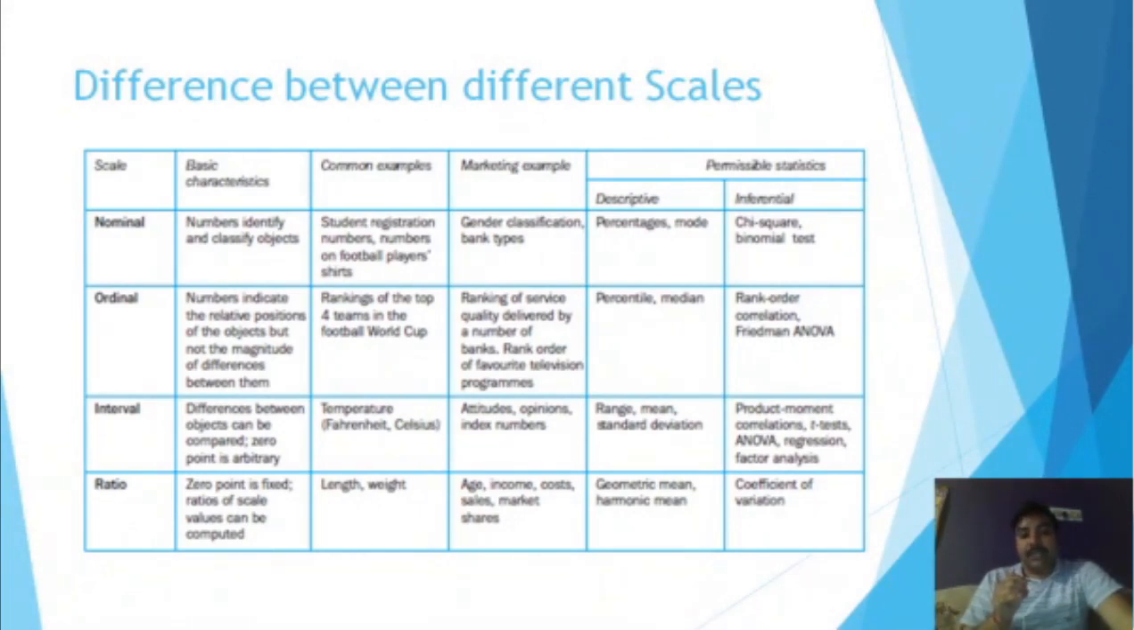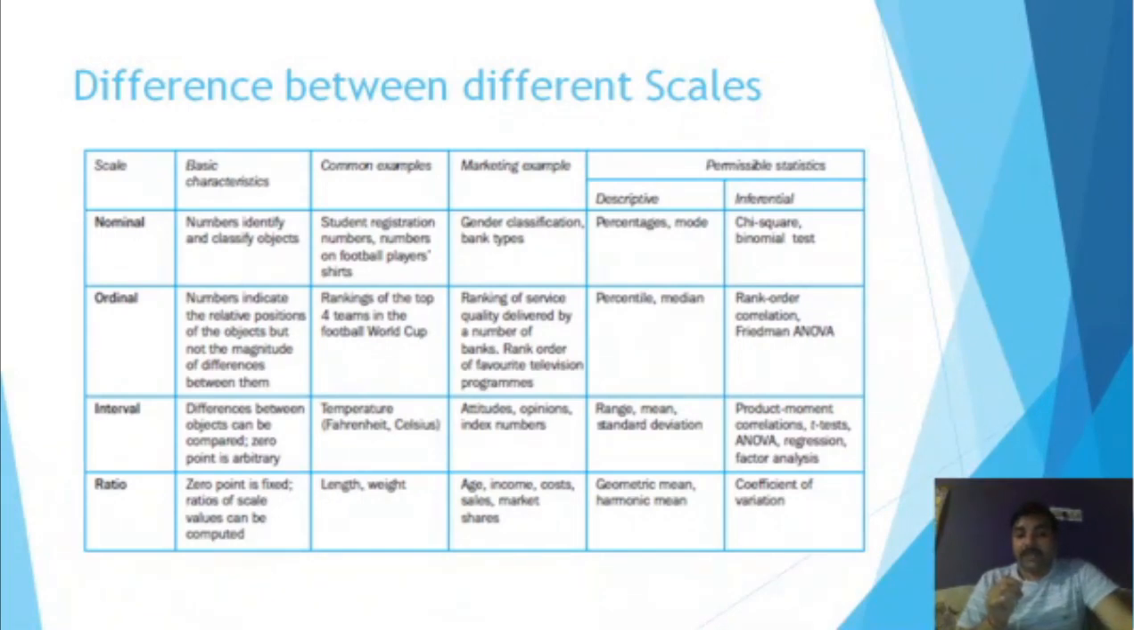Now the ratio scale: here the 0 point is fixed, and ratios of scale values can be computed. So here the 0 is a true 0. 0 means nothing. If we are talking about centimeters, 0 means no length. So common examples are length, weight, or height for this ratio scale. In the case of marketing examples, we can talk about age, income, cost, sales, market share. These are all taken in exact numbers. That is why these are examples of the ratio scale.